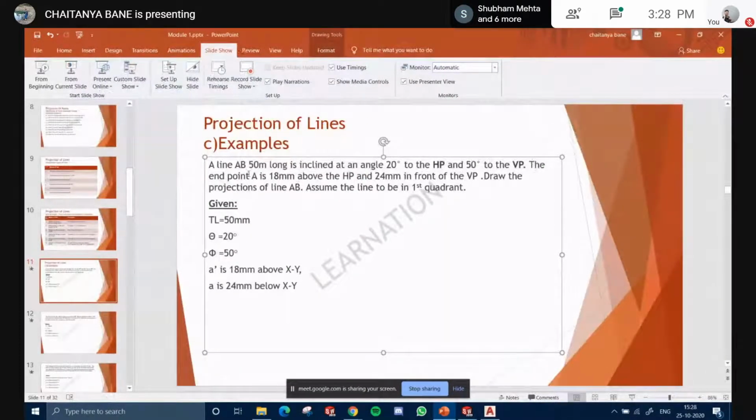The end point A, one of the points A, is 18 mm above the HP and 24 mm in front of the VP. 18 mm above the XY. Now what is given? Above the HP is given. What does that mean? A dash is 18 mm above XY. Correct?